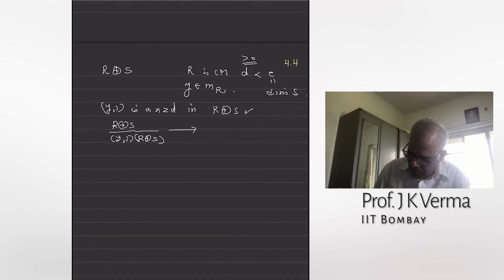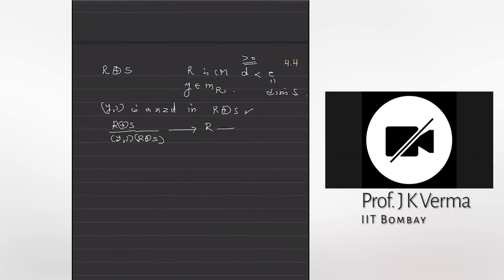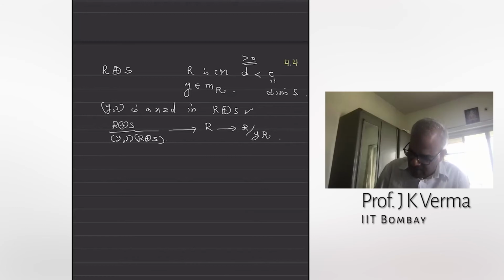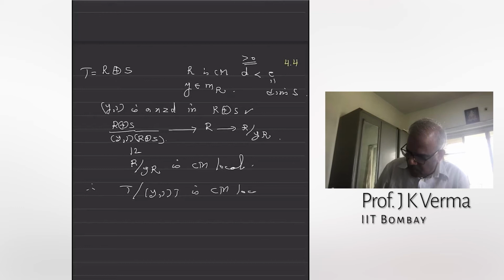First take the projection map to R and then go mod Y. Then this is the kernel and this is a surjective map. So this ring is isomorphic to R/YR. But R is Cohen-Macaulay local, so this is Cohen-Macaulay local. Therefore T mod this non-zero divisor is Cohen-Macaulay local, and what is its dimension?